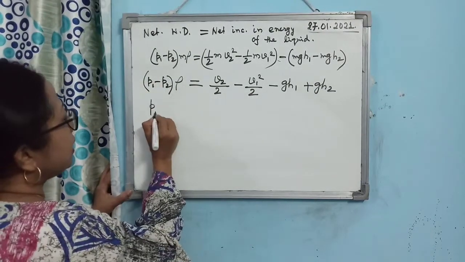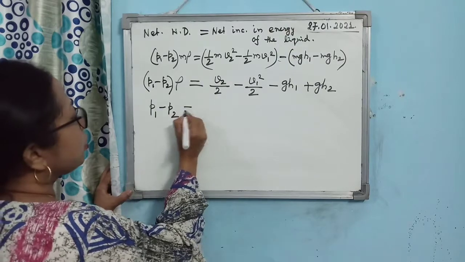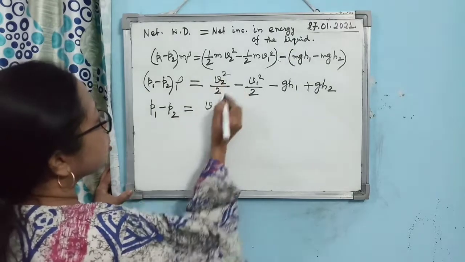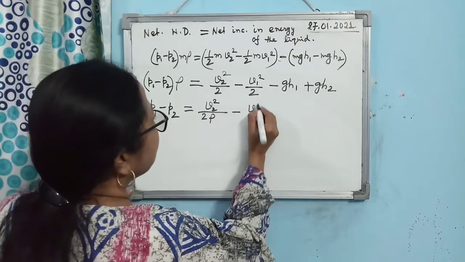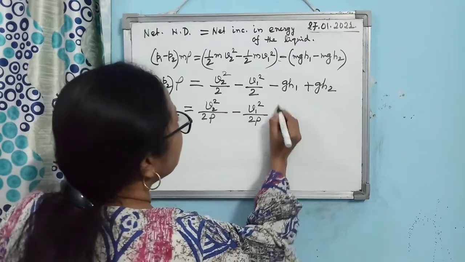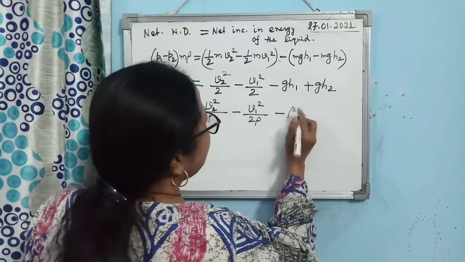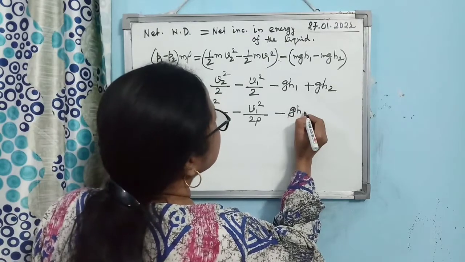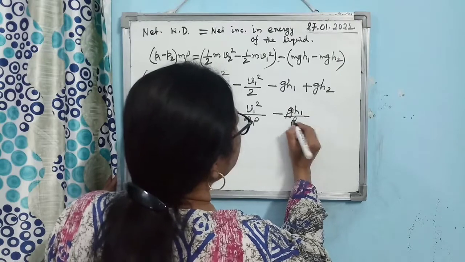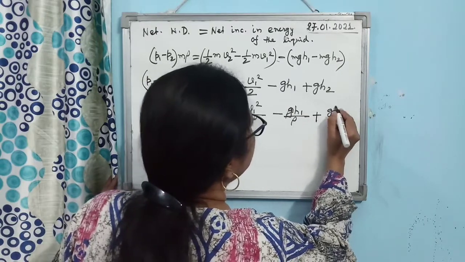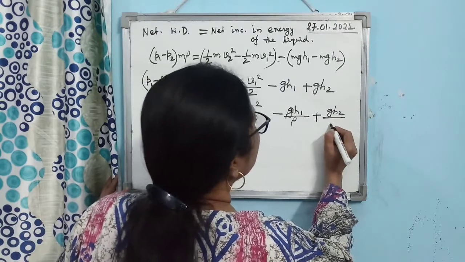So you are getting P1 minus P2 is equal to V2 square by 2 rho minus V1 square by 2 rho, then minus gh1 by rho plus gh2 by rho.